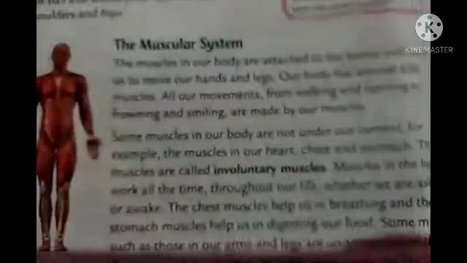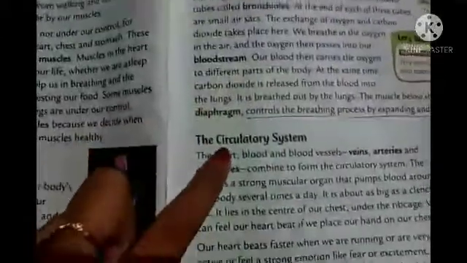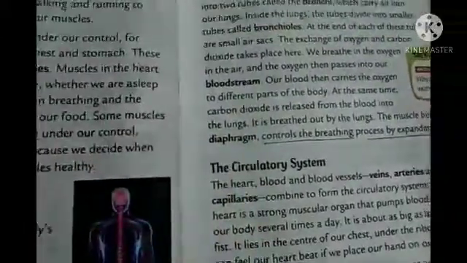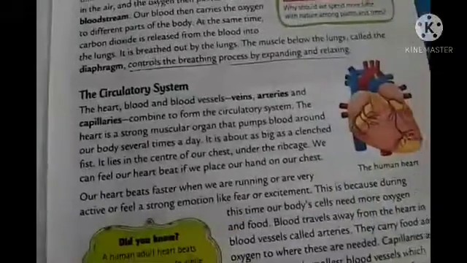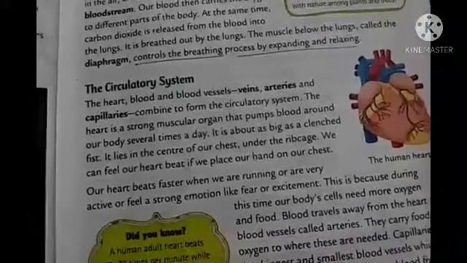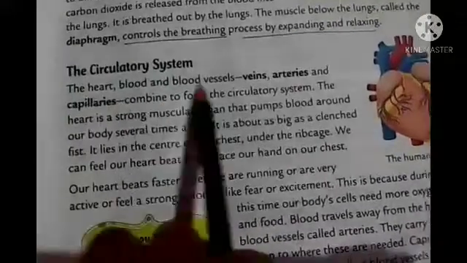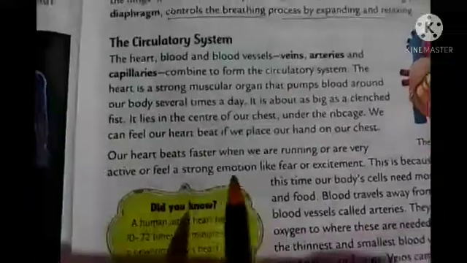And students, in this way you have to read all the systems: muscular system, then nervous system, respiratory system, circulatory system, digestive system, excretory system, everything. And whatever important parts you see, you have to mark them with the help of a pencil. You can underline those lines so that you can revise them properly.